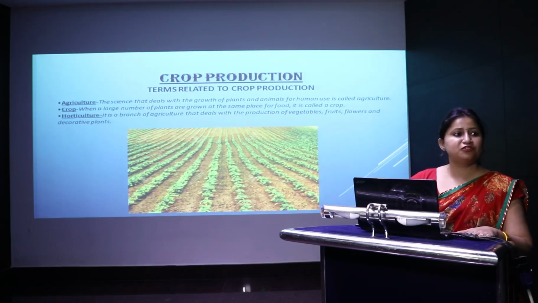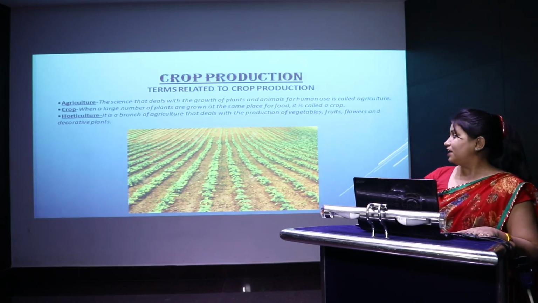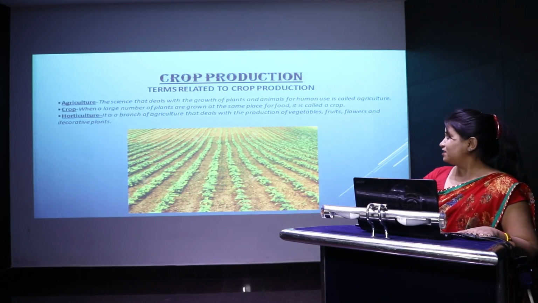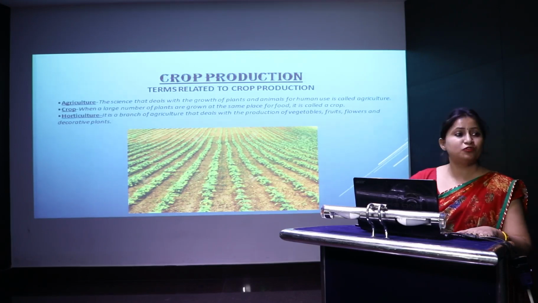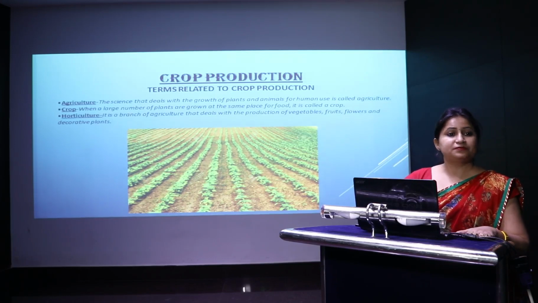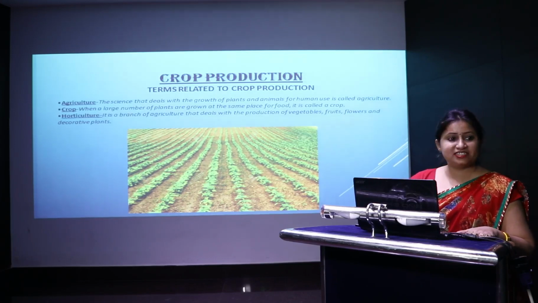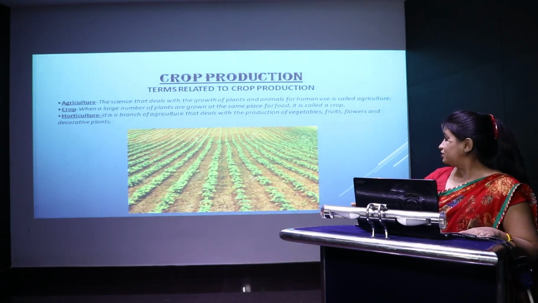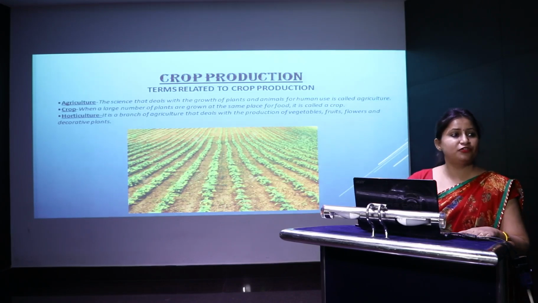What are crops? How can you define crops? Crops are the plants. When the plants are grown at the same place for food, they are known as the crops. Next comes the horticulture. Now how can you define horticulture? Horticulture is basically the science that deals with the growth of vegetables, fruits and the decorative plants.